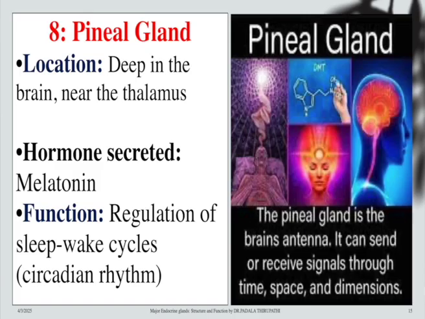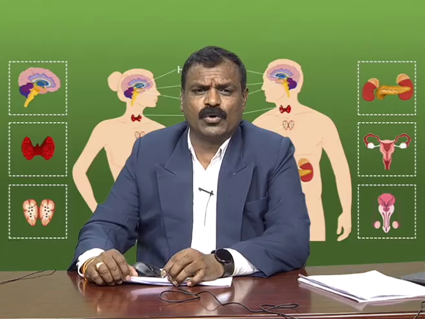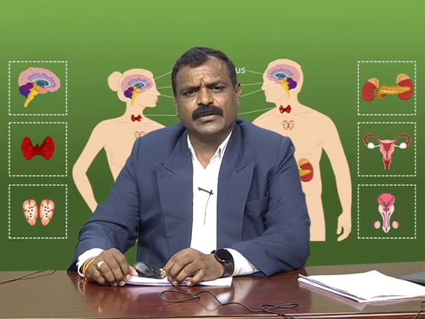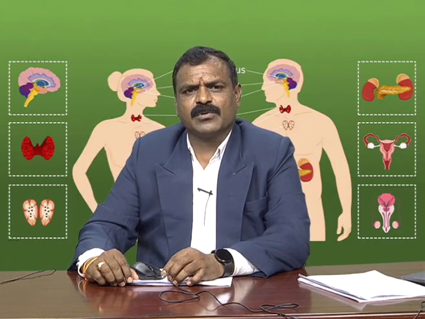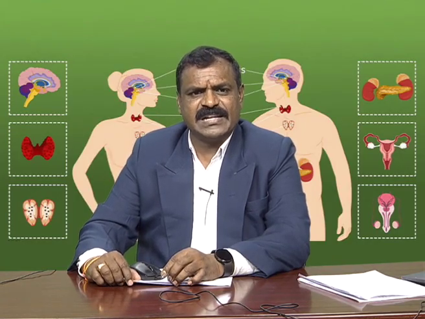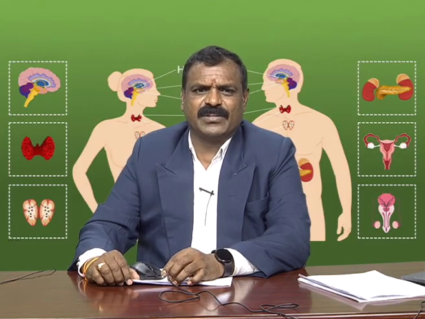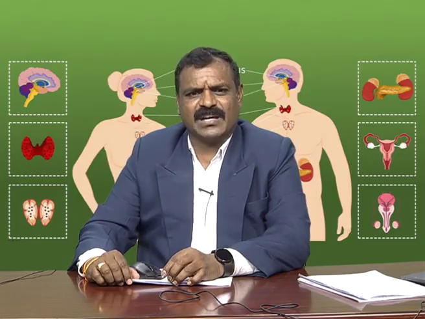Whether we are going to sleep or going to wake up, these day to day functions or metabolic activities, whether the rate of activity increases or is low, are due to these circadian rhythms caused by the melatonin hormone. This hormone is secreted by the pineal gland, situated in the deeper area of the brain, very near the thalamus.